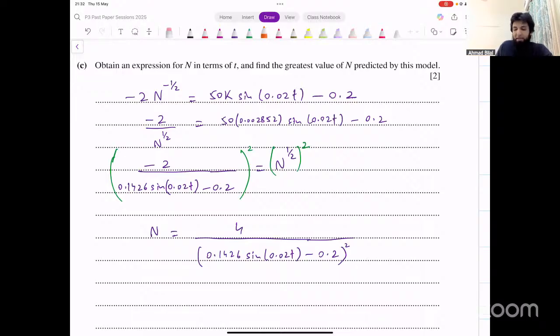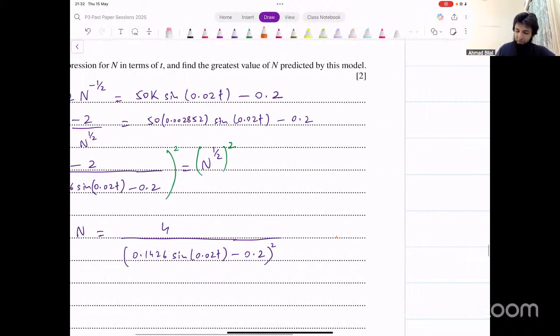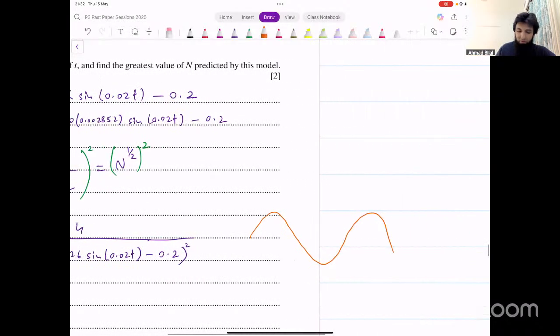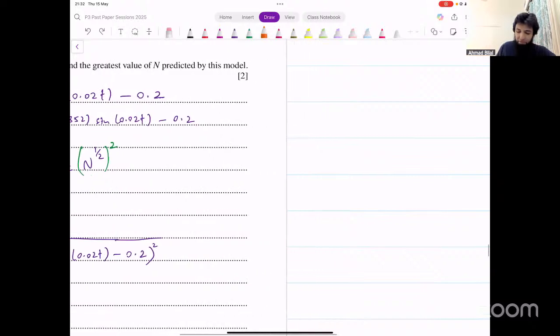They're not saying as t becomes very large. They're not asking about that. In this case, the function is actually a sine function. Now, sine function is a cyclic function that goes like this, right? So even when t becomes very large, it's not going to approach a fixed value. It'll keep changing like this, right? It'll keep changing like this because that's the pattern that it keeps following.